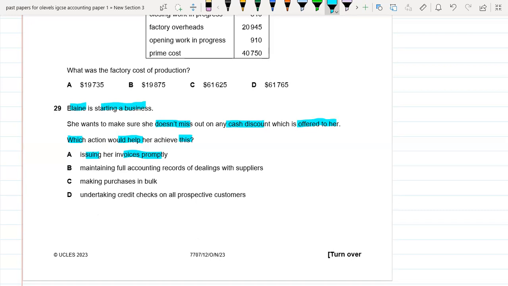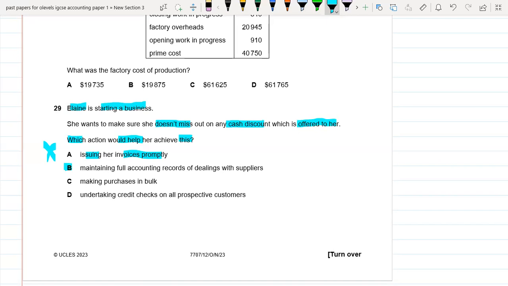If she is issuing invoices promptly, in this option they are talking about Allen's customers, not about Allen. So that's why this is not the right option. Maintaining full accounting records for dealing with suppliers. Yes, this can be the option, because if she is maintaining the records, it means she can pay the amounts properly and will be receiving the cash discounts.